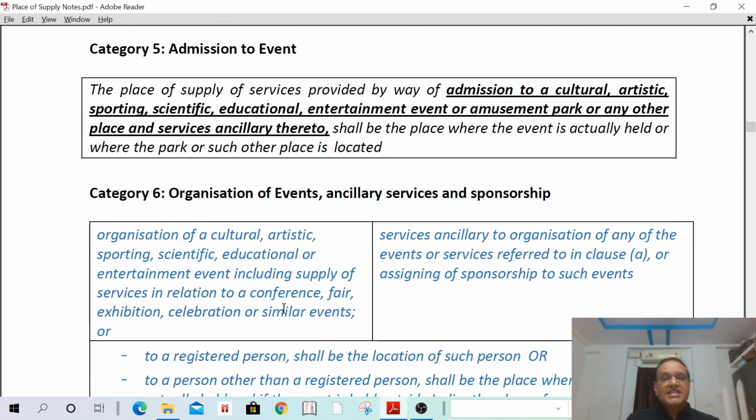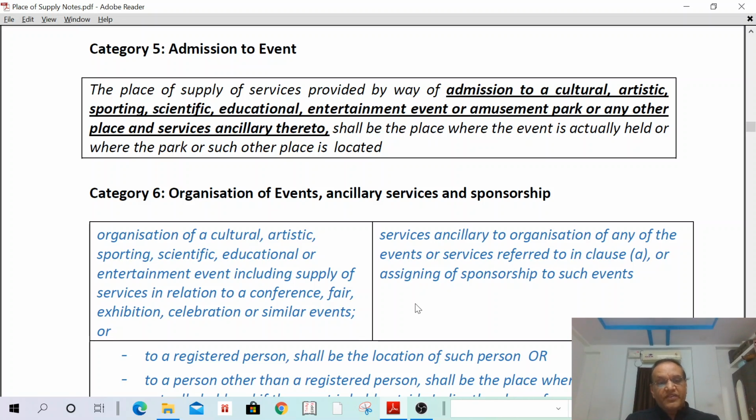Next, organization of event. Previously, we had discussed admission to an event. Now it is organization of event, ancillary services and sponsorship. Organization of a cultural, artistic, sporting, scientific, educational or entertainment event, including the supply of services in relation to a conference, fair, exhibition, celebration or similar events, and services ancillary to the organization of any events or services referred to in clause A. Clause A means this one. Or assigning a sponsorship to such events.